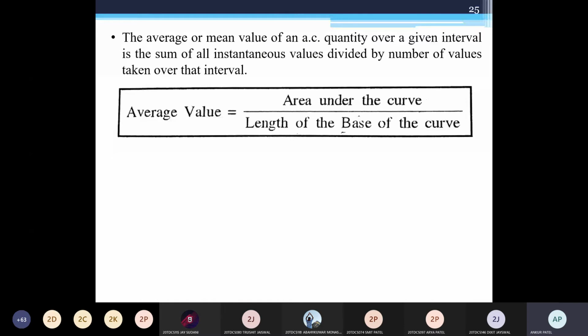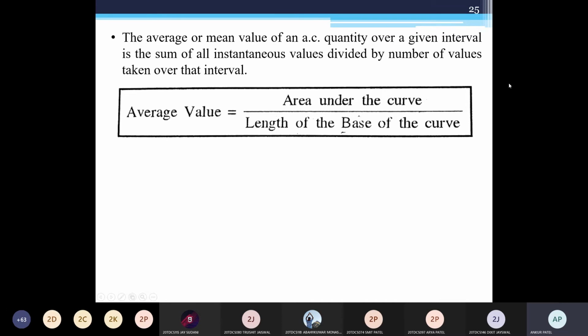Now mathematically we know that to find the average value or mean value, we divide. Suppose we have 2 classes, then we divide by 2 to find the average of students. But for an alternating quantity, we need to take the integration. We need to consider the integral part, and only then can we find the average value or mean value of this sine wave.